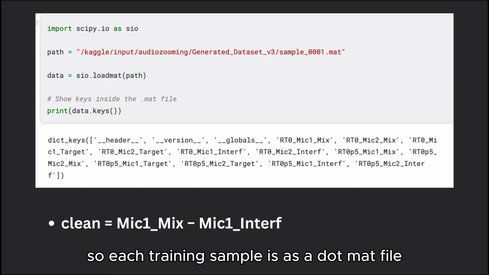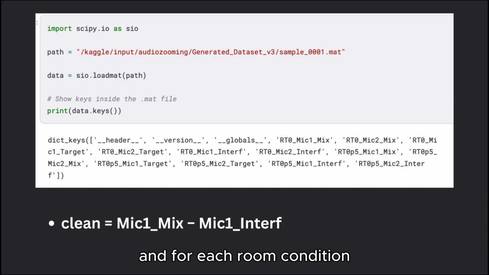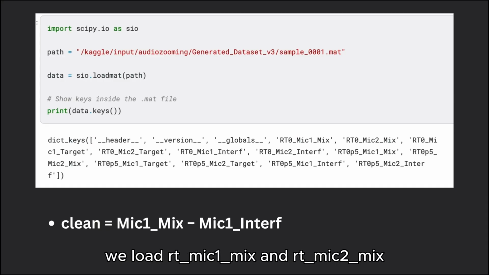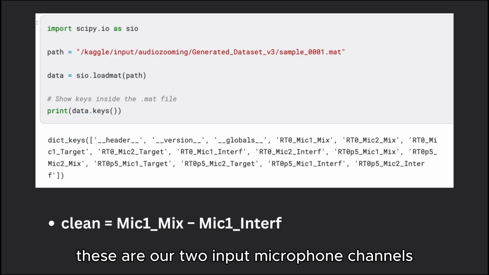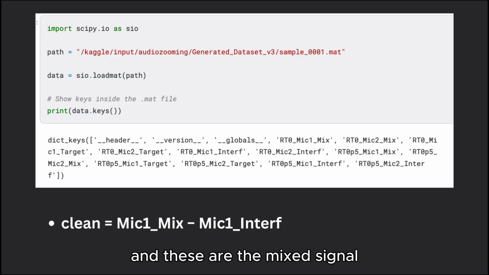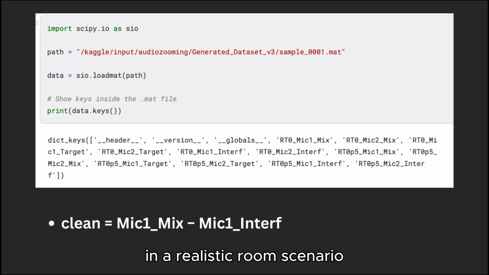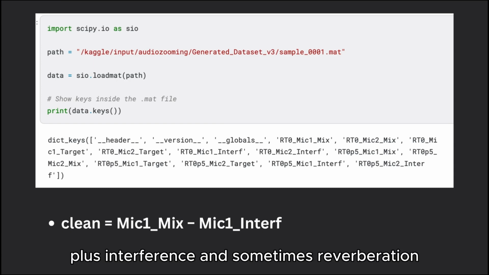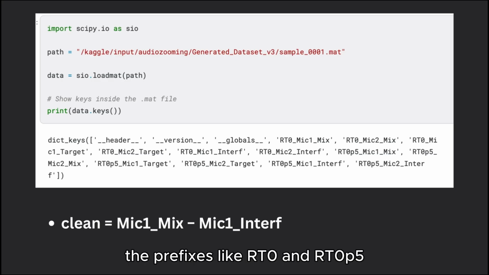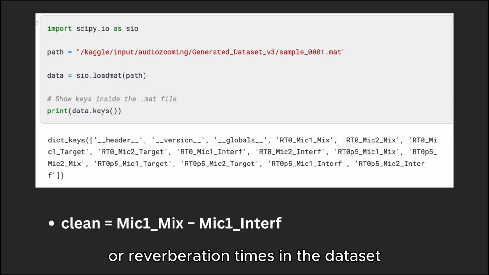So each training sample is a .mat file, and for each room condition we load RT mic 1 mix and RT mic 2 mix. These are our 2 input microphone channels, and these are the mix signals recorded at 2 microphones in the room. These represent what the mic actually captured in a realistic room scenario with target speech plus interference and sometimes reverberation. The prefixes like RT0 and RT05P refer to different room conditions or reverberation times in the dataset.